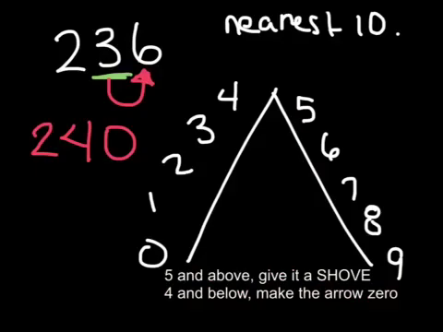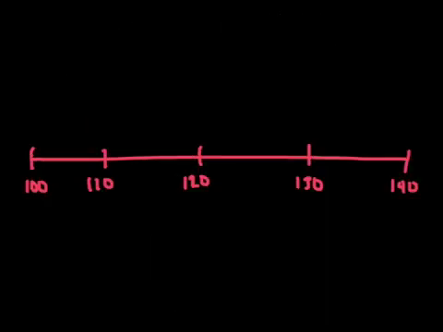And when you look at this number, the whole point of rounding and estimation is to find a number that's a little bit easier to work with or that's easier to estimate. So like if you go to the grocery store, you know you have $5 in your hand. If something costs you 236 cents, you can estimate it to be about 240 cents, and then you're good to go. So is 240 really close to 236? Yes, it's only 4 cents off. So that's important. The last thing I'm going to show you today is why this actually works, or another way of looking at it.